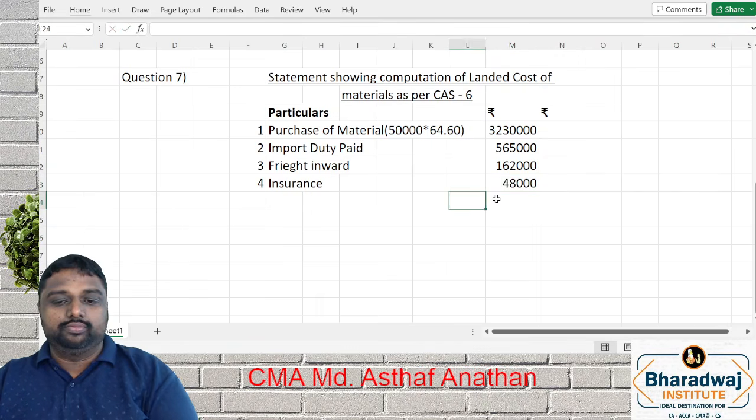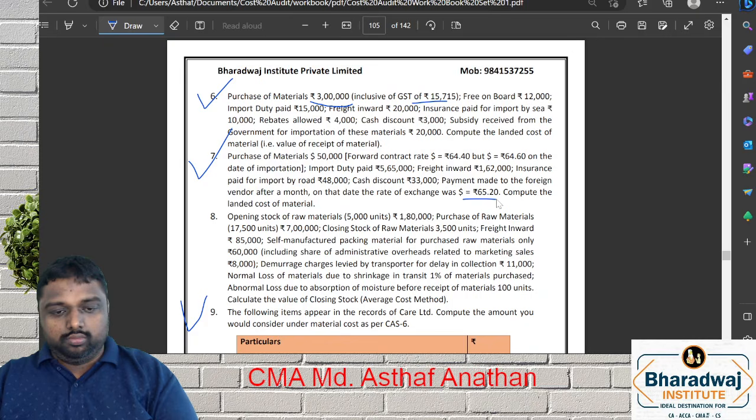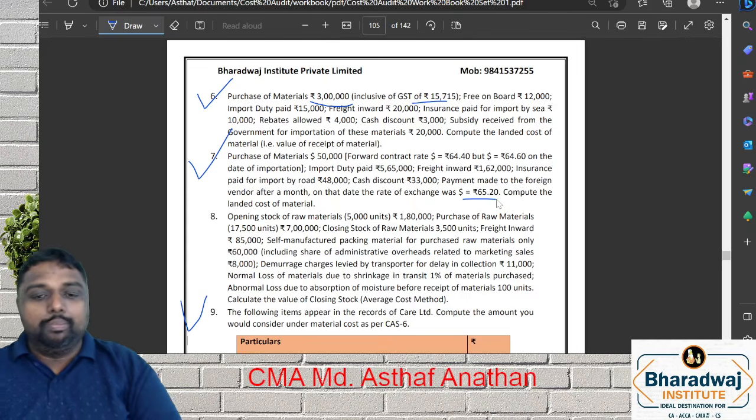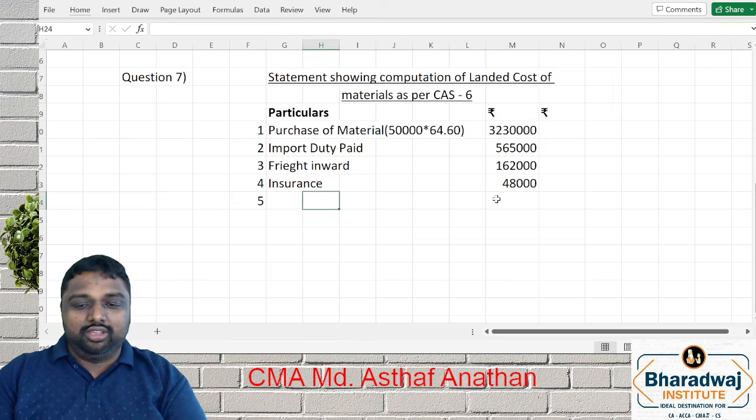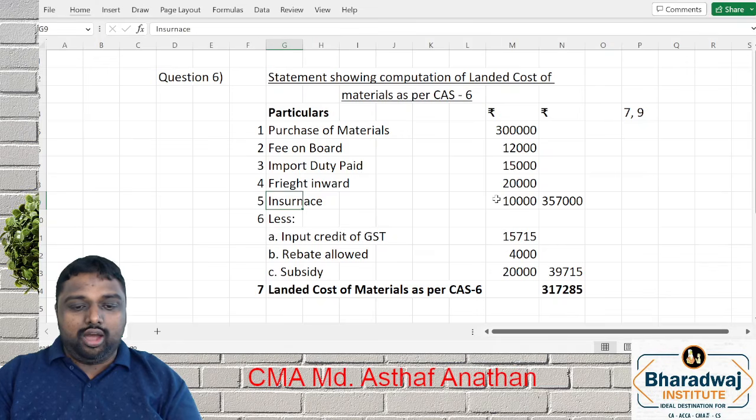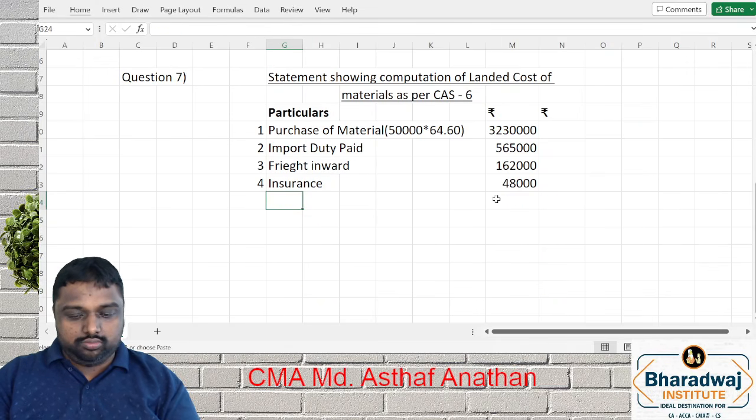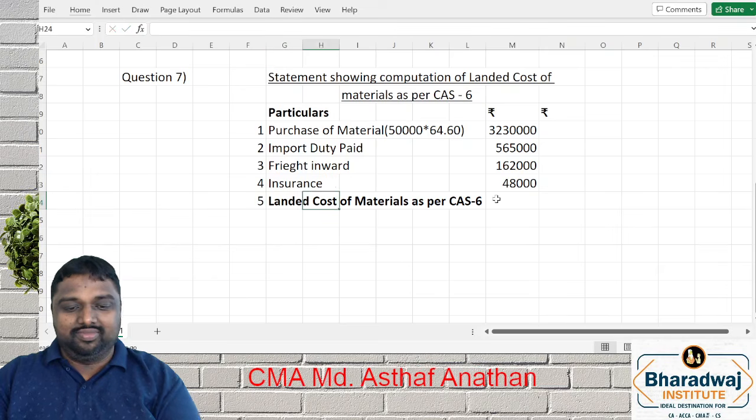$48,000. Next. Cash discount we got to ignore. Payment made to foreign contractor also ignore. So what is the total amount? No other item we have to reduce. That's all.